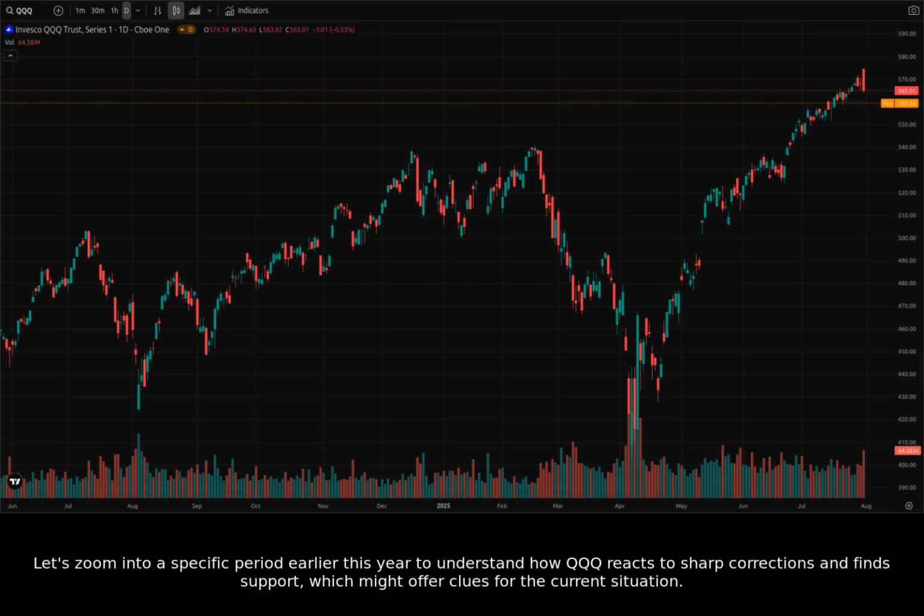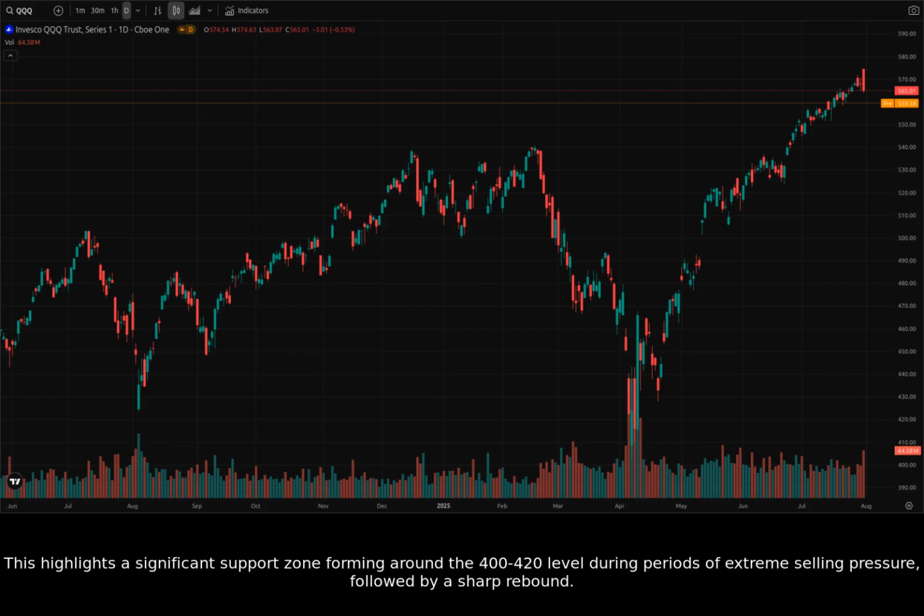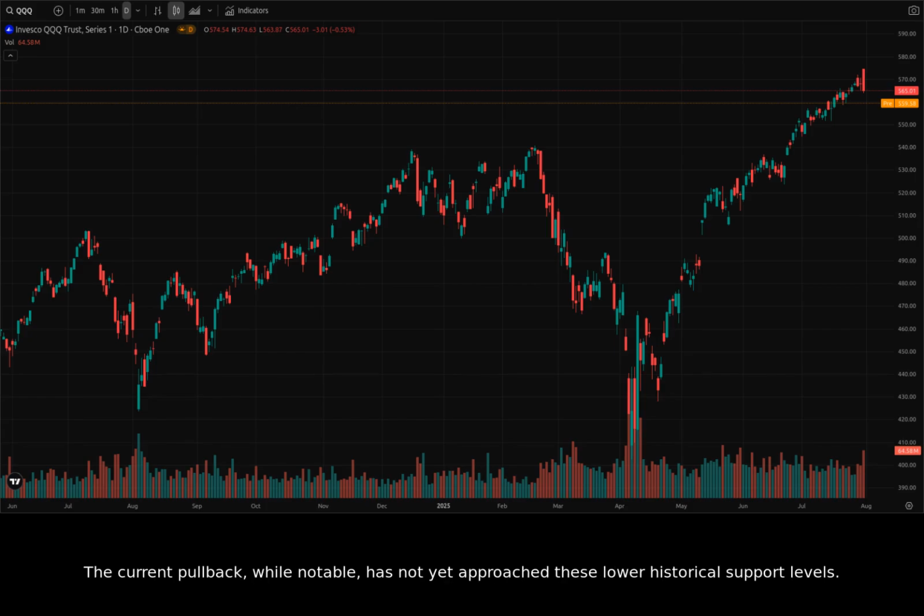Let's zoom into a specific period earlier this year to understand how QQQ reacts to sharp corrections and finds support, which might offer clues for the current situation. Here, we are looking at the period from early April 2025. We can see a steep decline from highs around 479 to a low near 402 between April 3rd and April 7th. This highlights a significant support zone forming around the 400 to 420 level during periods of extreme selling pressure, followed by a sharp rebound. The current pullback, while notable, has not yet approached these lower historical support levels.